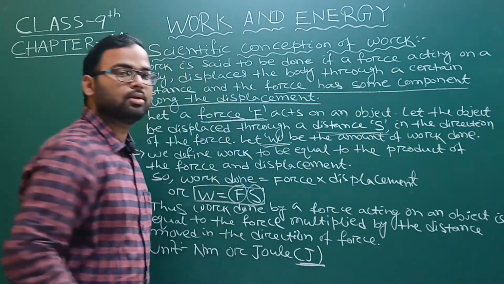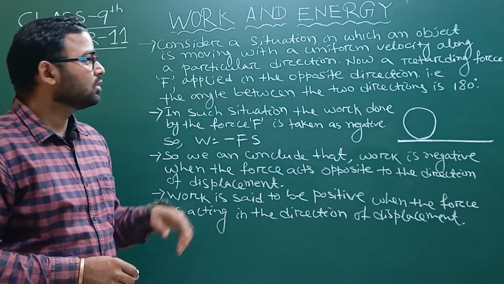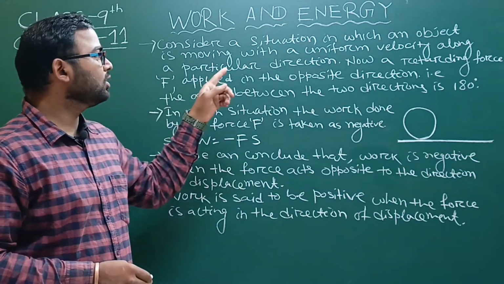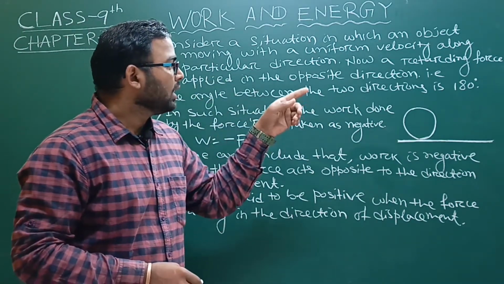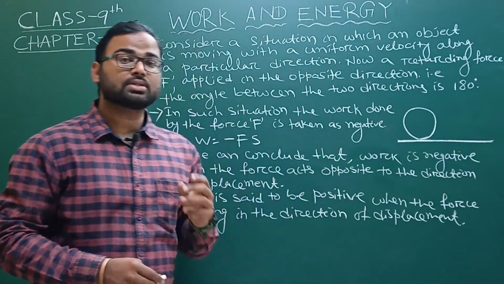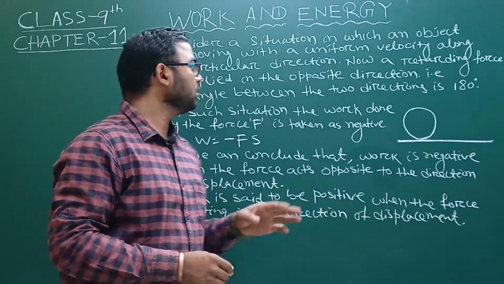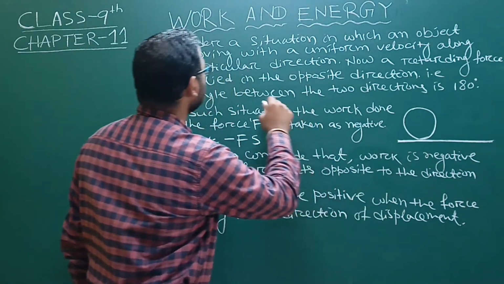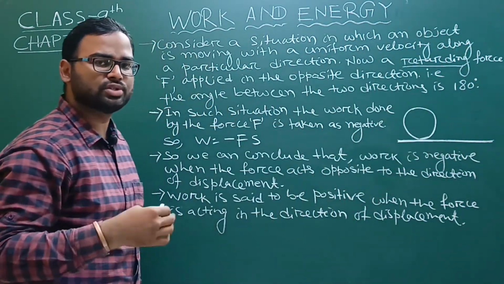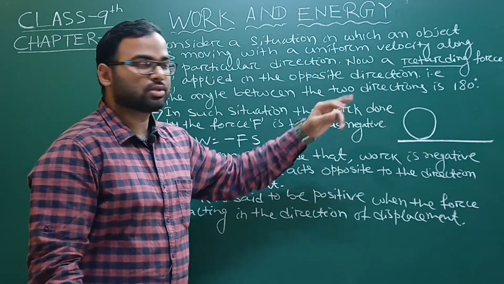Now consider a situation in which an object is moving with a uniform velocity along a particular direction. Now a retarding force F is applied in the opposite direction. What is a retarding force first? The opposing force is called a retarding force, a force applied in the opposite direction, that is, the angle between the two directions is 180 degrees.